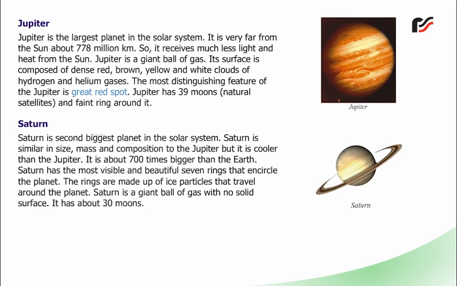Saturn. Saturn is the second biggest planet in the solar system. Saturn is similar in size, mass and composition to Jupiter, but it is cooler than Jupiter. It is about 700 times bigger than the Earth. Saturn has the most visible and beautiful 7 rings that encircle the planet. The rings are made up of ice particles that travel around the planet. Saturn is a giant ball of gas with no solid surface. It has about 30 moons.